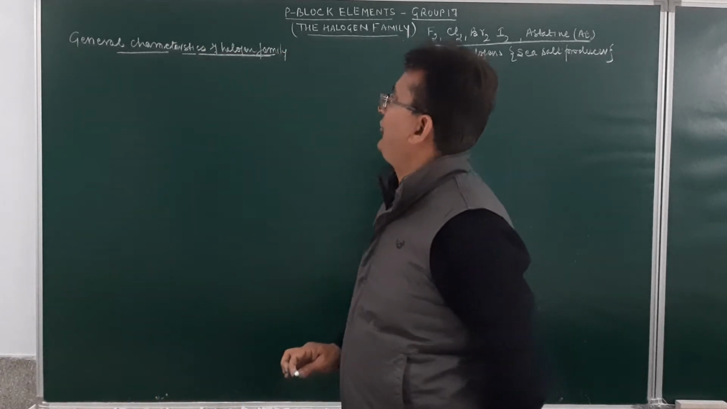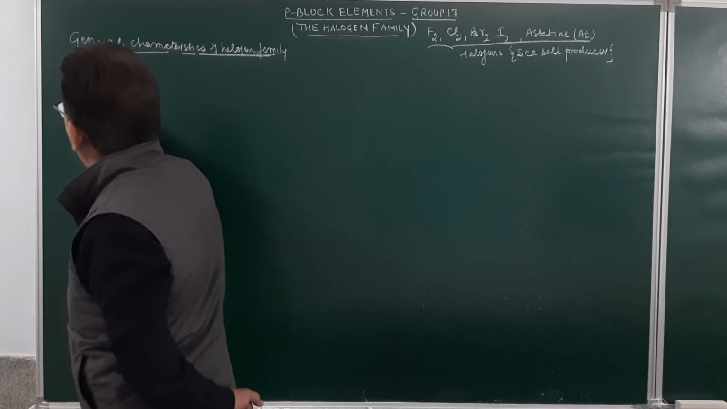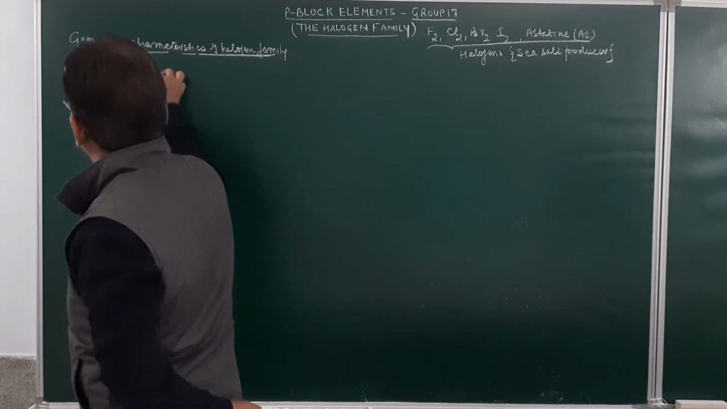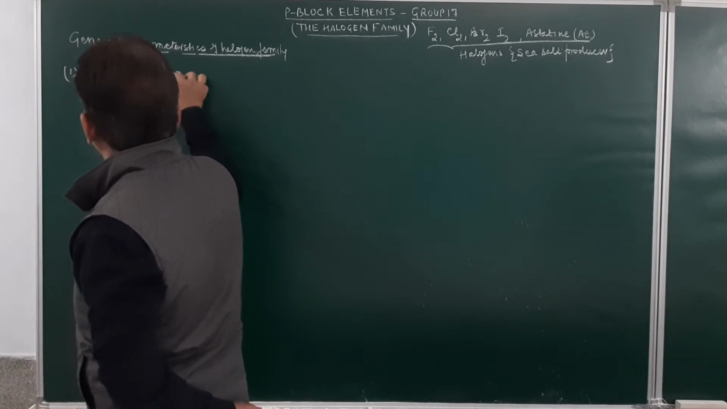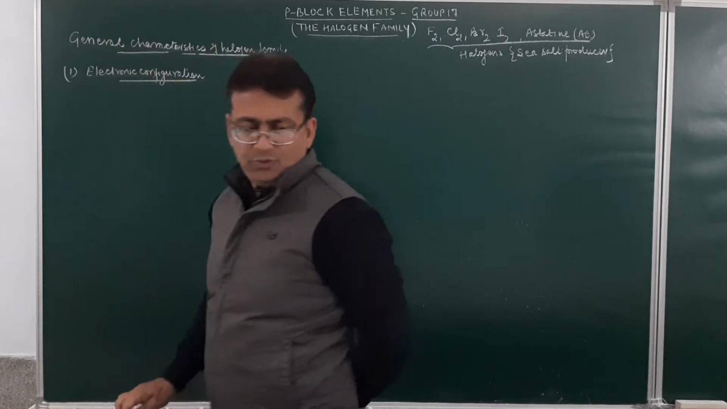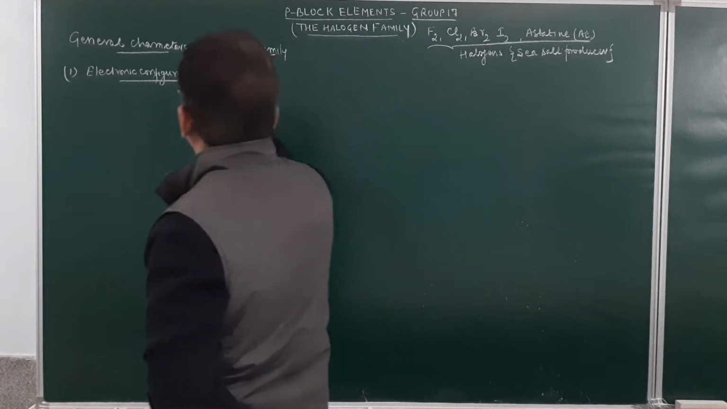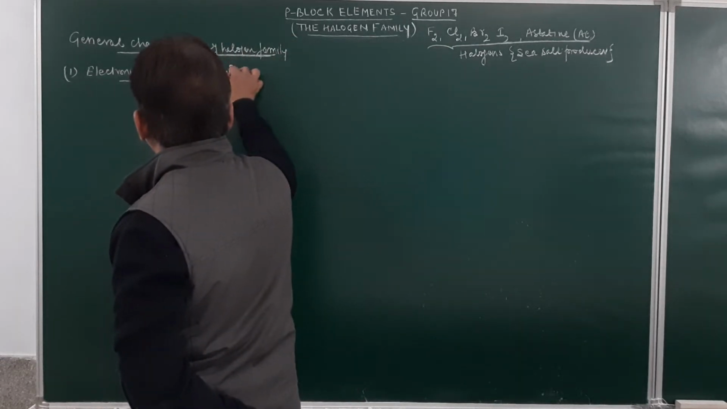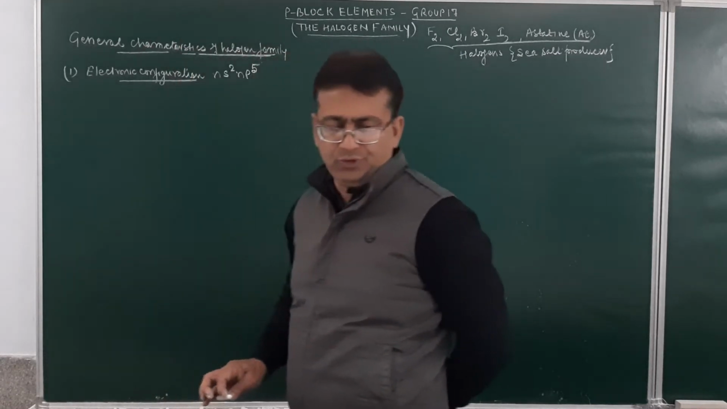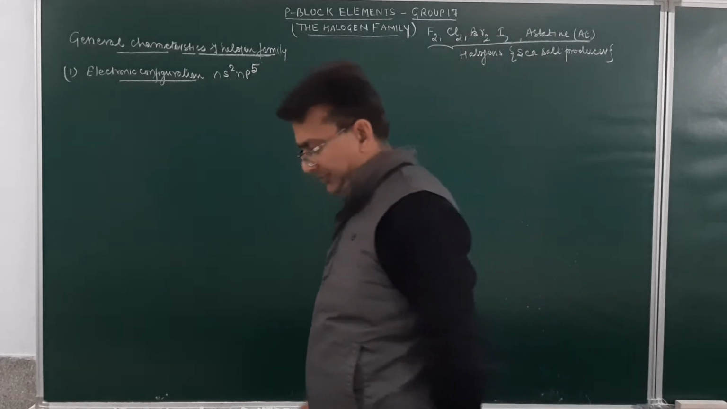electronic configuration. First is electronic configuration. Their valence shell electronic configuration is ns2 np5. It means they have 7 electrons in the valence shell.